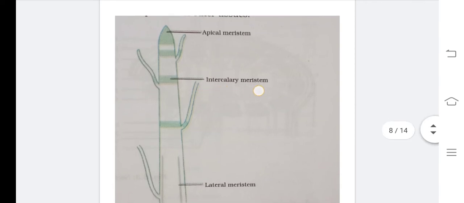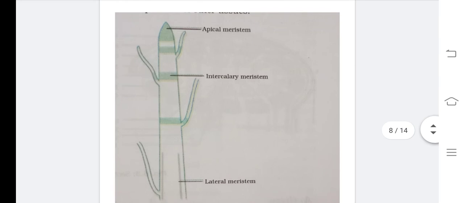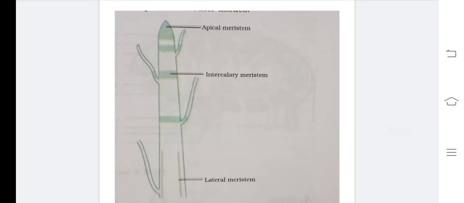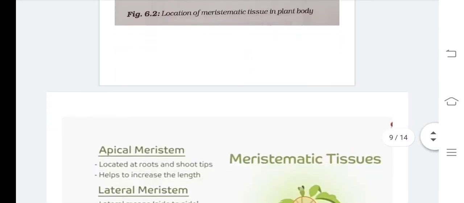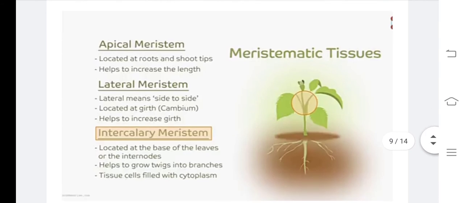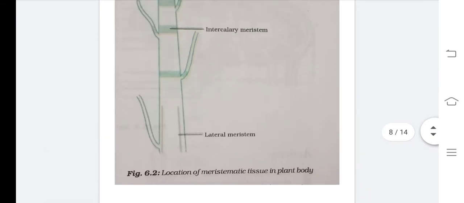Another one is lateral meristem, another one is intercalary meristem. Clear, children? Next, understand the function of each one of the meristem tissues. Where do you find them? Based on the location, right? In the previous slide I showed the location. Once again, I am going to show you the location, children.